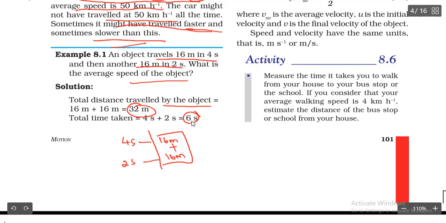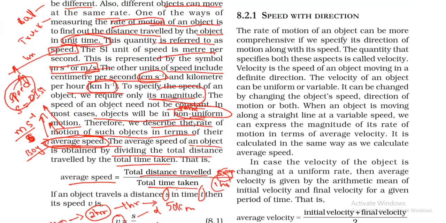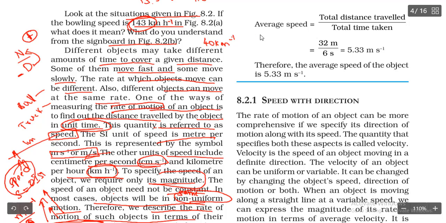So 6 seconds. In 6 seconds it covers 32 meters. We know the formula of average speed is total distance traveled by total time taken. So here 32 by 6. If we calculate it, we get 5.33 meters per second.